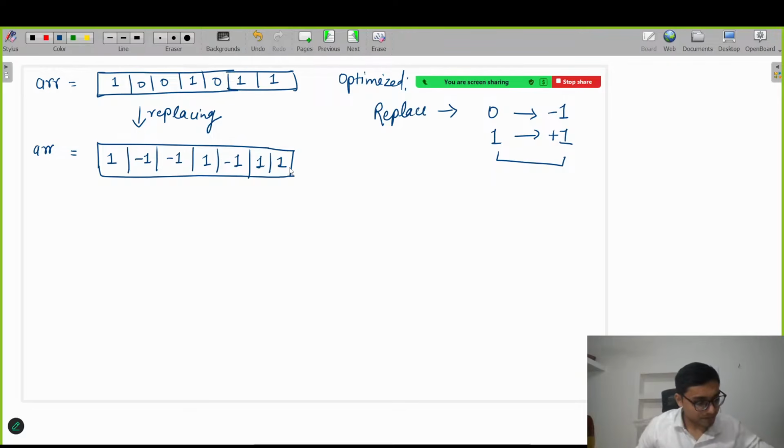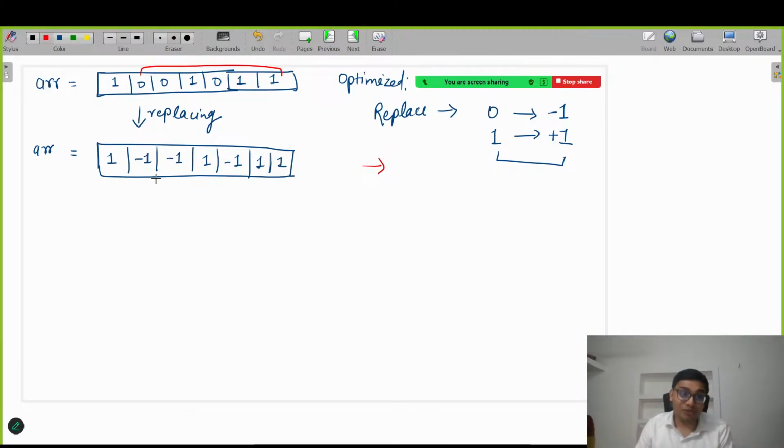After replacing this, if you see, this was our answer. This was from here to here. That's why we got the output as 6: 1, 2, 3, 4, 5, 6. If you try to calculate now from here to here, the number of -1 and 1 will be equal.